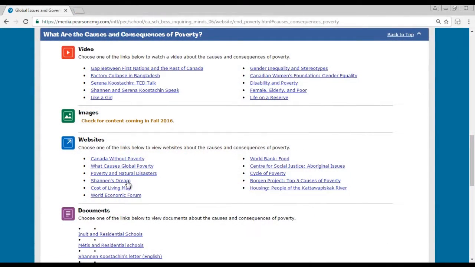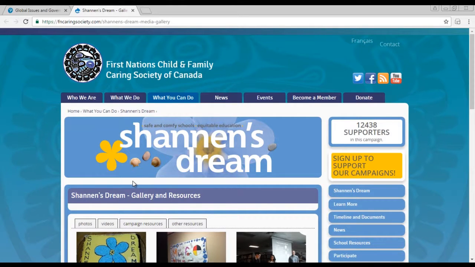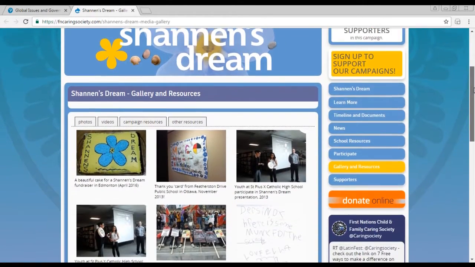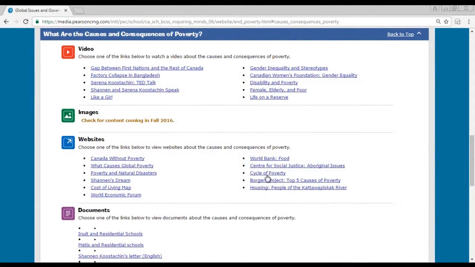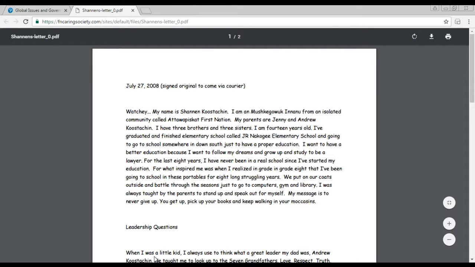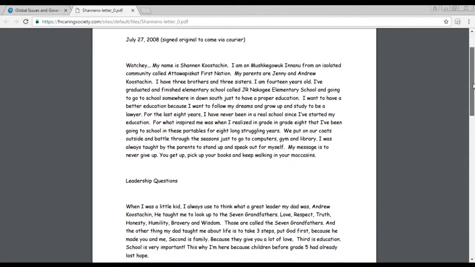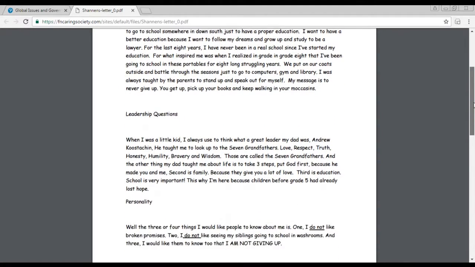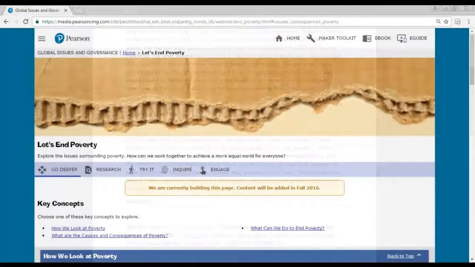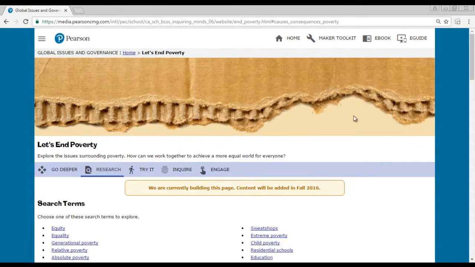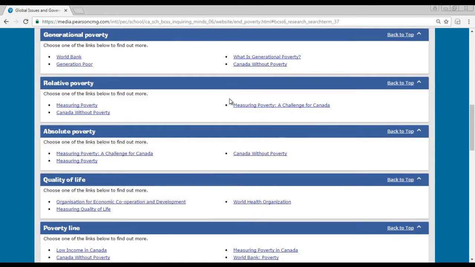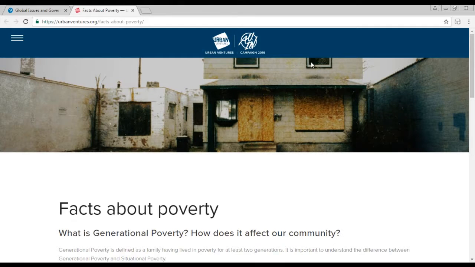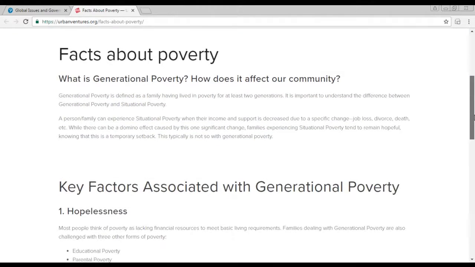The next two links lead to the Shannon's Dream website and a letter Shannon wrote herself. The web links and documents provided may show students another point of view or further develop a story or issue. The research page is organized by key terms to help support skill development in research. Websites under each heading have been pre-vetted for relevancy. You may also ask students to use the search terms provided here to conduct their own research.